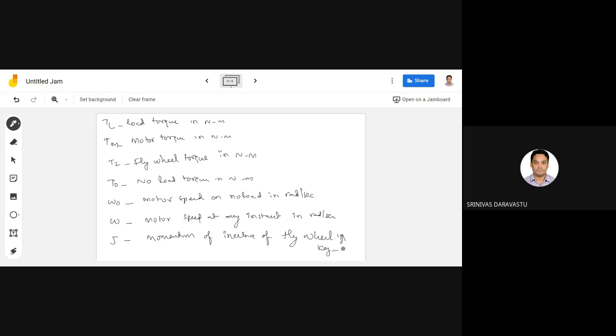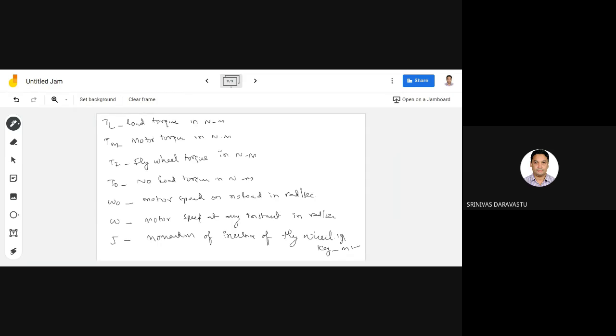Okay, TL is the load torque, Tm is the motor torque, Tf is the flywheel torque, and T naught is the no load torque, omega naught is the motor speed on no load condition, omega is the motor speed at any instant, J is the moment of inertia.